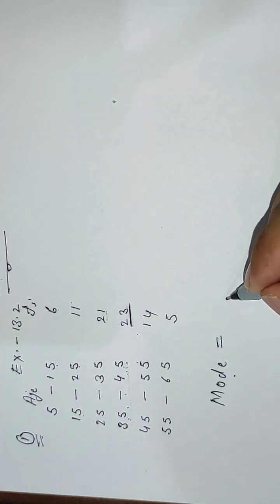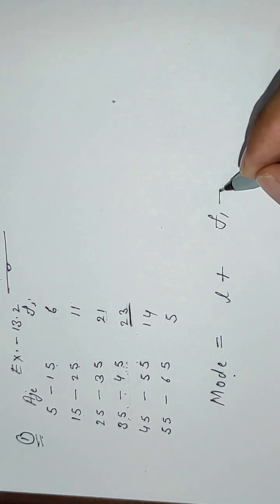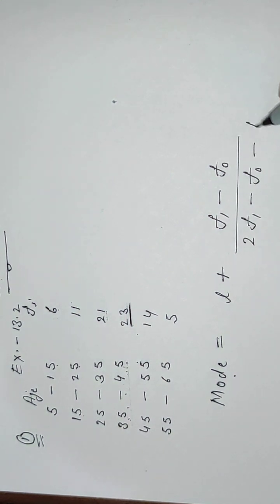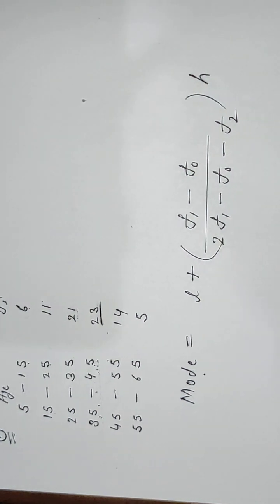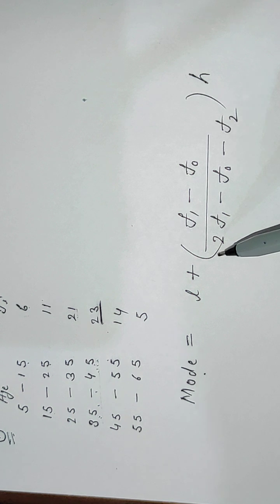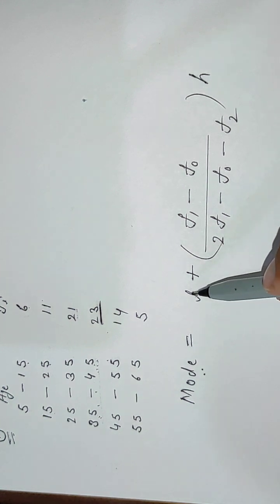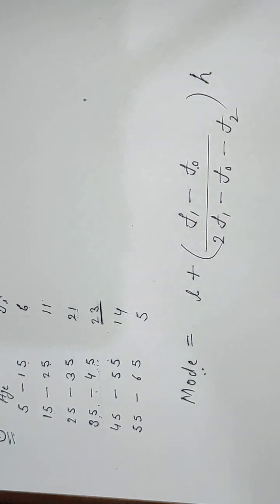You have to remember this formula: L plus (F1 minus F0) divided by (2F1 minus F0 minus F2), multiplied by H. Sometimes in the annual examinations only the formula is asked. What is the formula of mode, and define each term. Means what is this, what is this, what is this, what is this. We have to define this. In 2 marks, this type of thing can be asked.